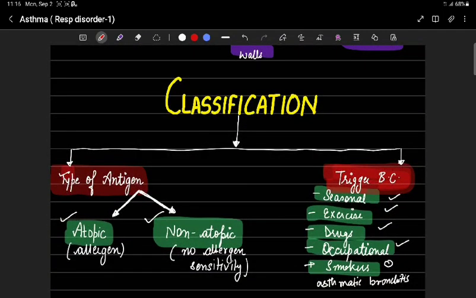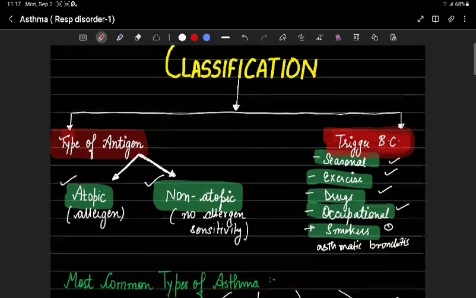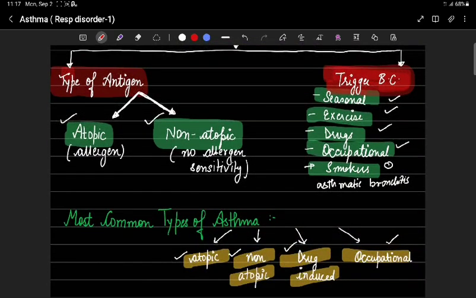Here comes the classification. Asthma is classified into two categories according to the type of antigen and according to the agents that trigger bronchial constriction. Under the type of antigen, there are two types: atopic, which is allergic, and non-atopic, without allergic sensitivity. Under triggers of bronchial constriction, it is due to seasonal, exercise induced, drug induced, occupational asthma, and asthmatic smokers.